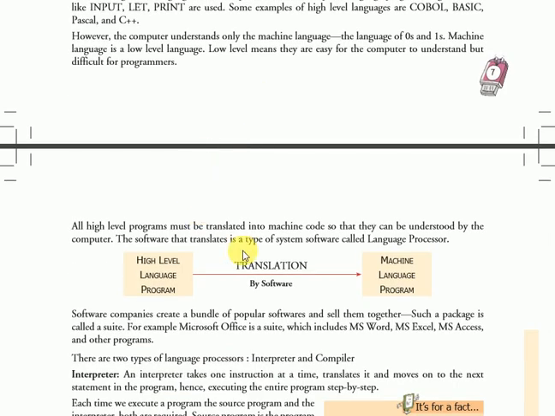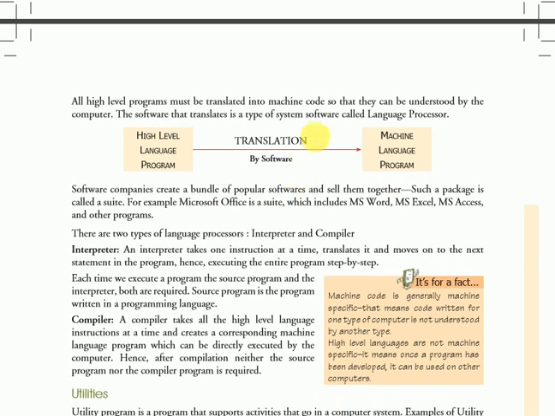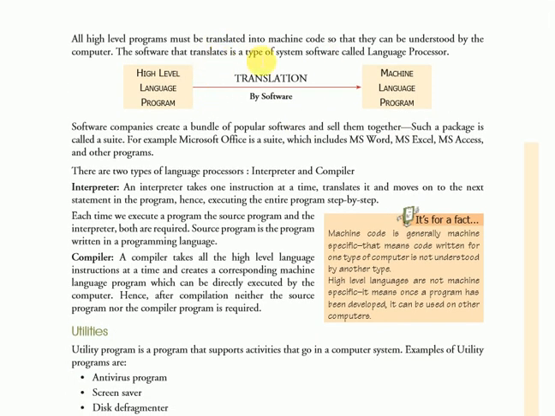All high-level programs must be translated into machine code so that they can be understood by the computer. The software that translates them is a type of system software called a language processor. What is a language processor? A language processor processes programs written in high-level languages. High-level language program, translation by software, machine language program. This is the diagram of how programs are translated.